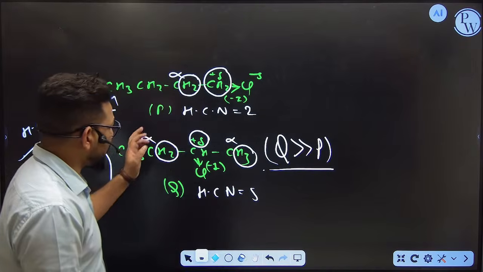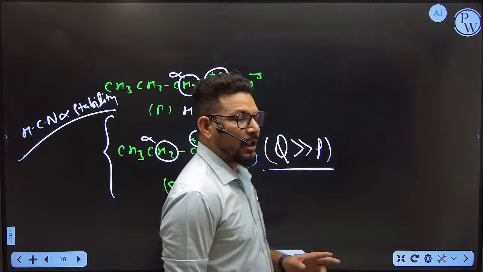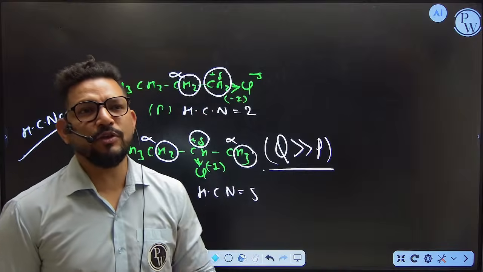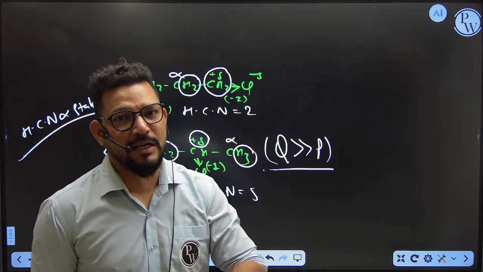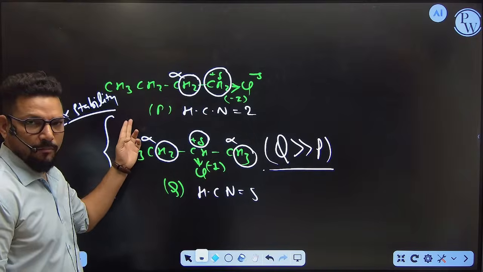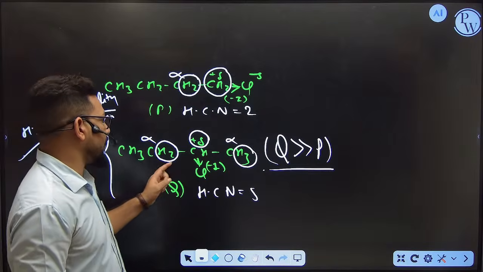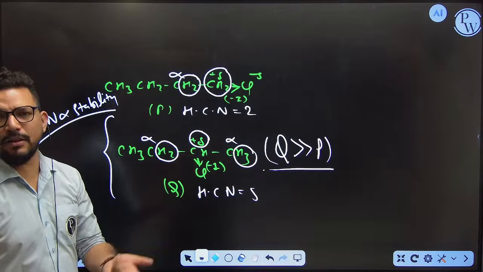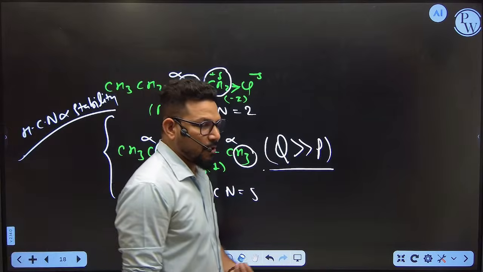Also keep in your mind which kind of product is going to be formed. Only the major product will form, and how do you decide which monohalogenated product is major? With the help of the hyperconjugation number. What is the hyperconjugation number? Whatever carbon you are thinking about, the carbon next to it is called the alpha carbon, and you have to find out the number of hydrogens on the alpha carbon.